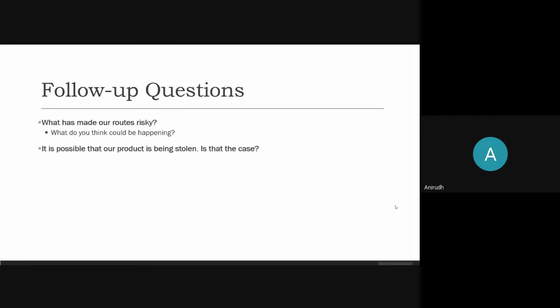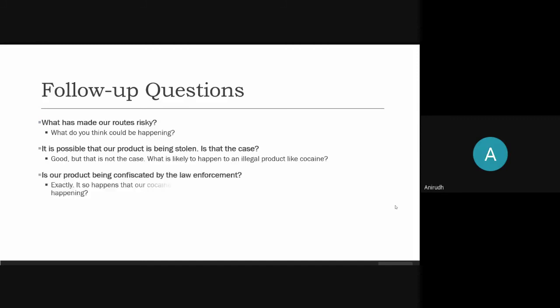So the interviewer could say, "Good that you've identified one possible reason, but that is not the case. What is likely to happen to an illegal product like cocaine?" Here the interviewer is sort of pushing you in the right direction, which is what I did. Because you weren't able to come up with the correct answer, I hinted that it's an illegal product. You could then ask, is our product being confiscated by the law enforcement?